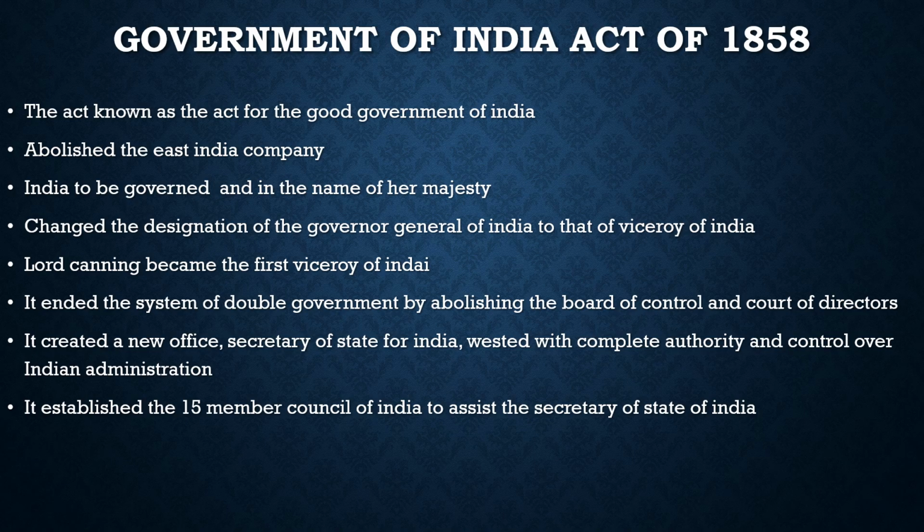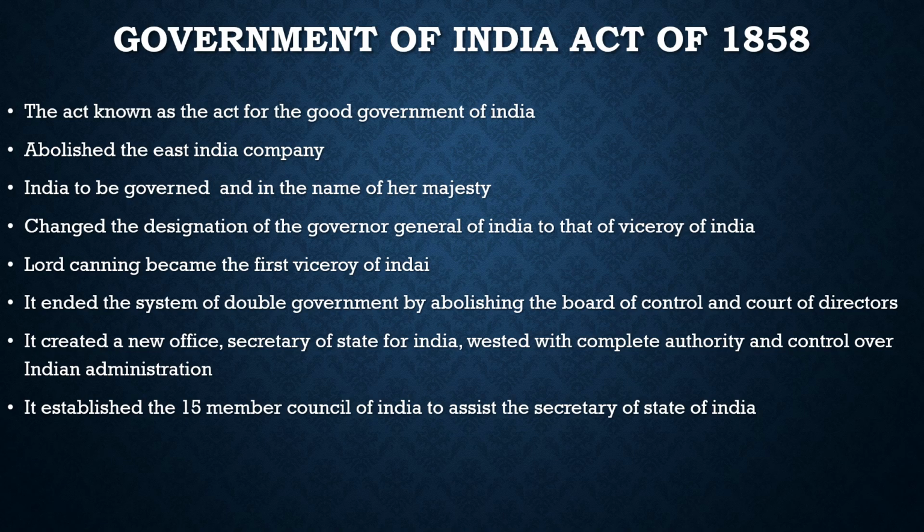So today we have to discuss the Government of India Act of 1858. You know why this act was brought in? Because there was a huge revolt in India, the revolt of 1857, which is also called the Sepoy Mutiny or the First War of Independence. It showed the British that they had faced resistance for the first time, that the way they were controlling the country was not the right way, and that there were many holes in their governance. To overcome those holes, they brought in the Government of India Act of 1858.